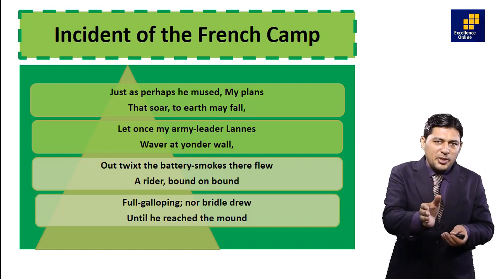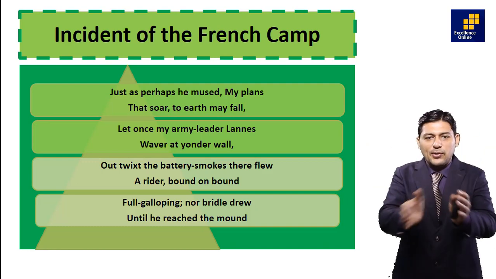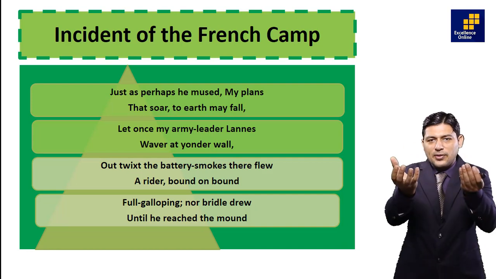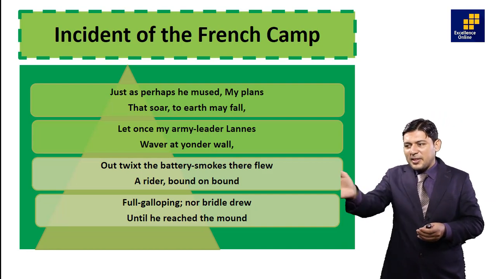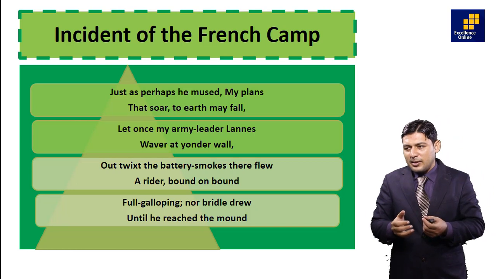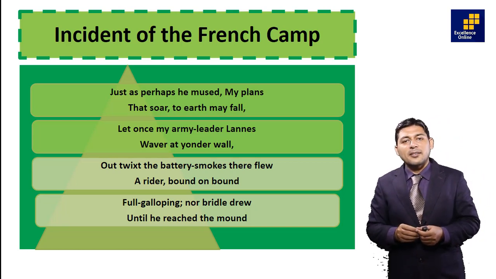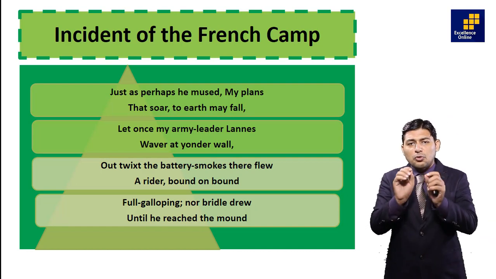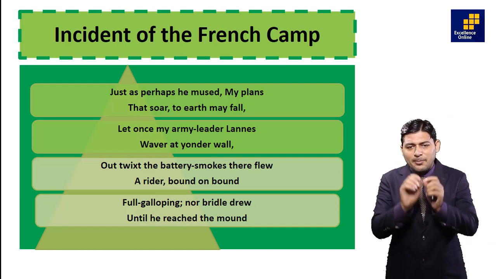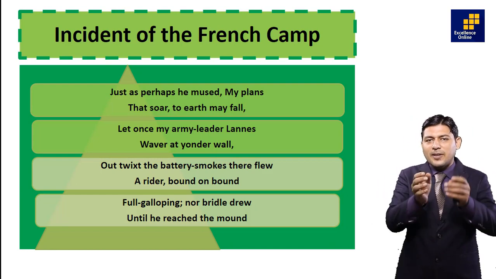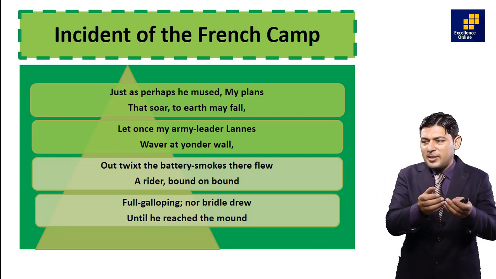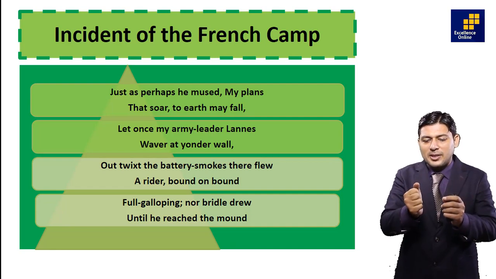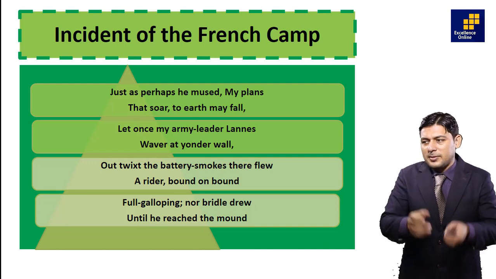In the 19th or 18th century, when two armies used to fight, there was dust and smoke from the guns. That is why they are discussing it. Full galloping means full speed or pace. No rider drew rein until he reached the mount. The horse rider was coming to Napoleon Bonaparte from the field in full pace, without any break or any kind of stopping.